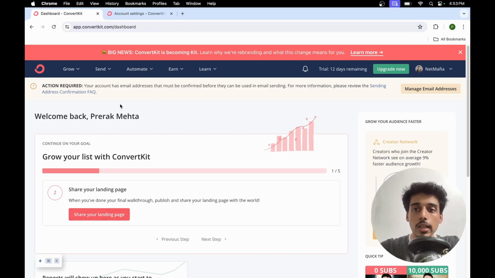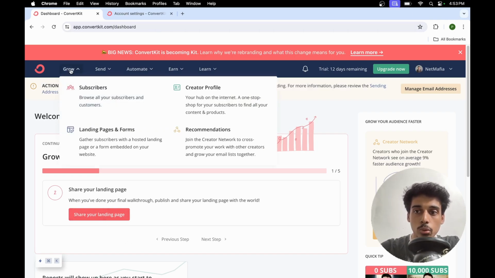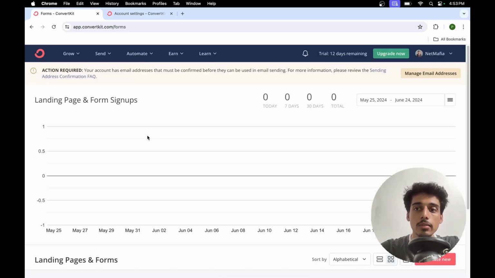my ConvertKit, and the first thing that I will do is I'll just go to Grow and I'll click on Landing Pages and Forms. अब यहाँ पे many people might have this kind of confusion कि landing page और form में difference क्या होता है.